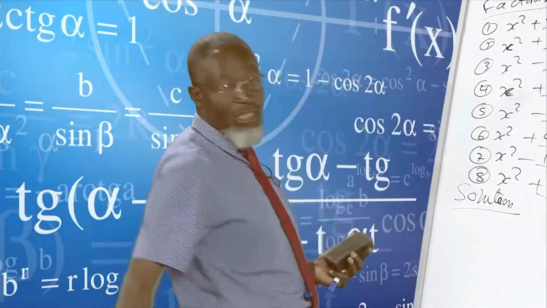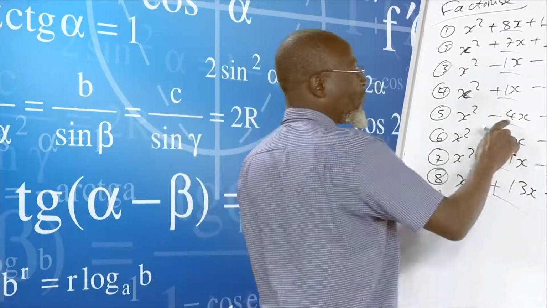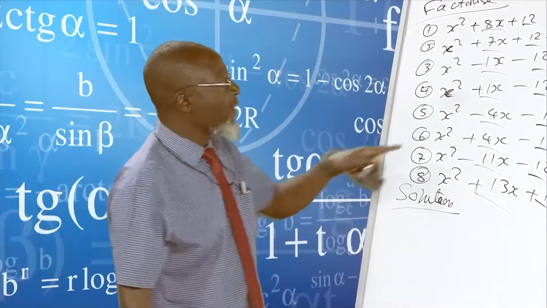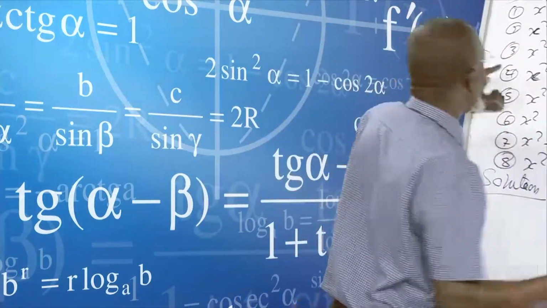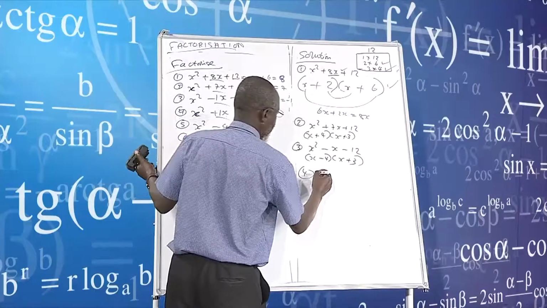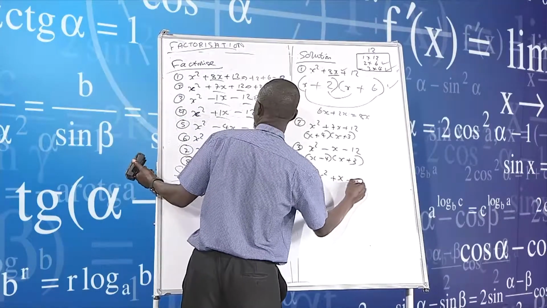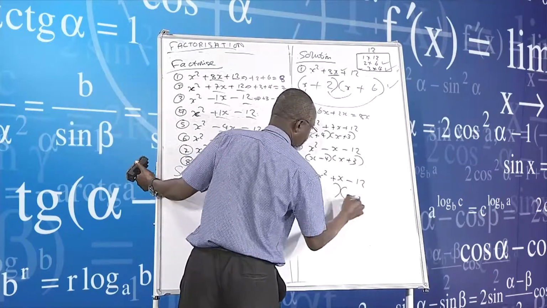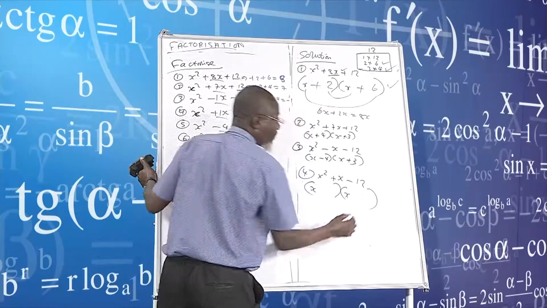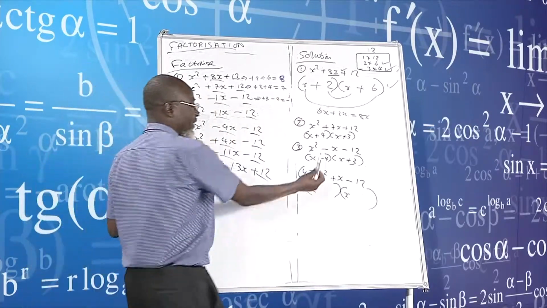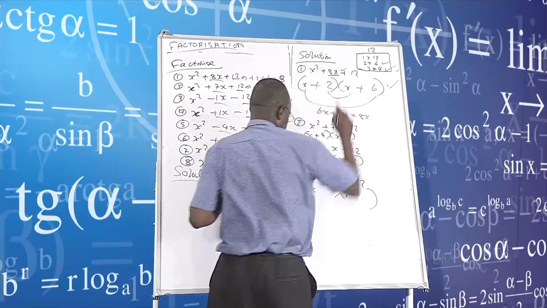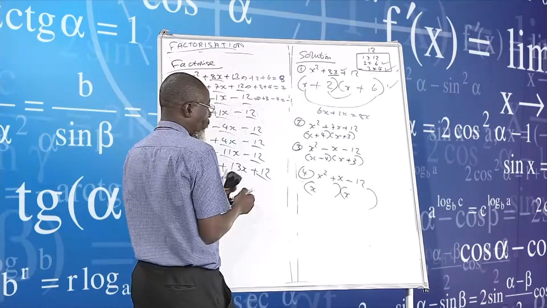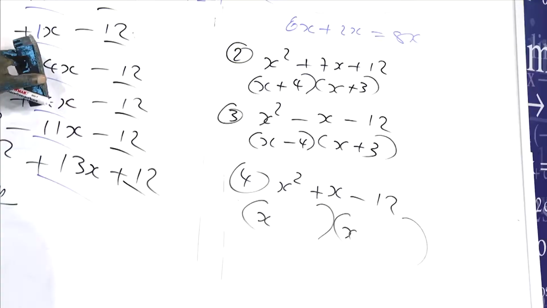Right, I just want to finish up these exercises. It means now this time around, on number 4, I have finished writing these again. That was number 3, and then number 4, which is actually x squared plus x minus 12. Again, x times x gives the first x here. And then we want to get our 12, which we get from the pool. And the one that is here now is a plus 1.